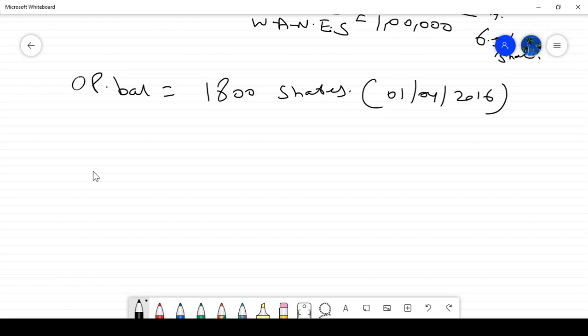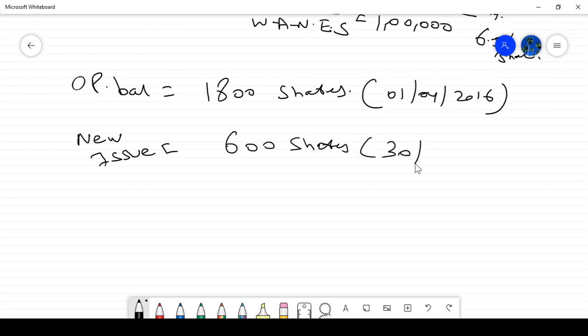Okay, and what happens? New issue of how many shares? New issue of 600 shares. The date is 30/9/2016. That is around 6 months. After 6 months it has been issued. The first 6 months are over already.